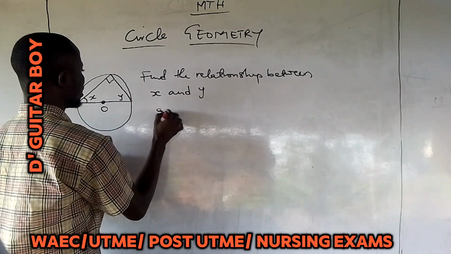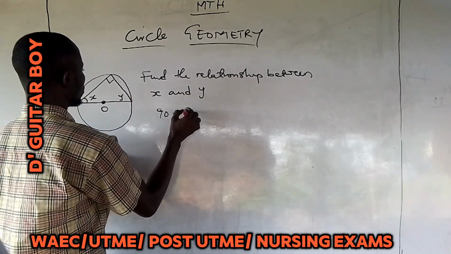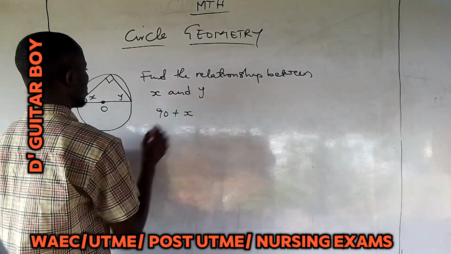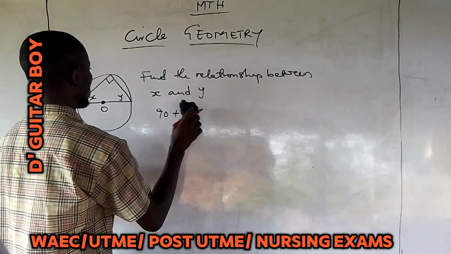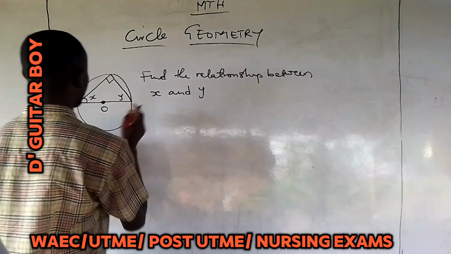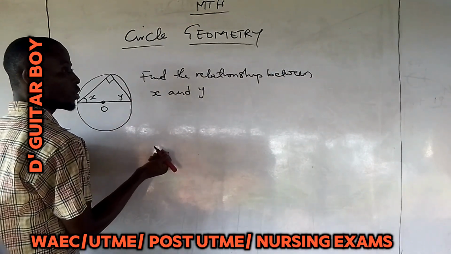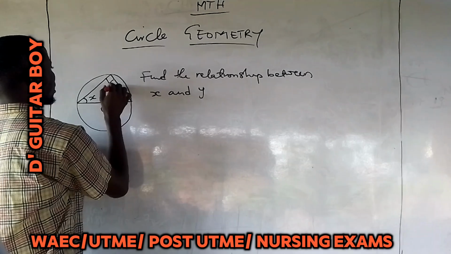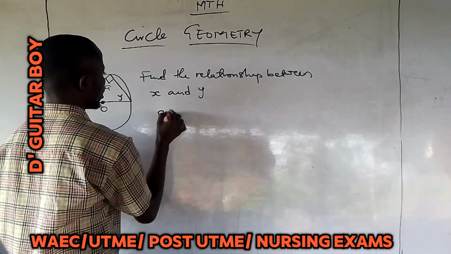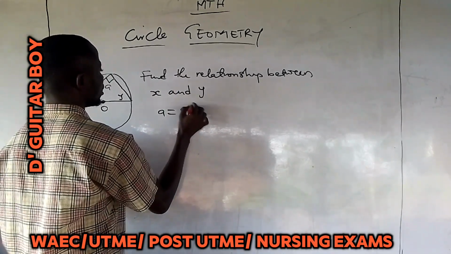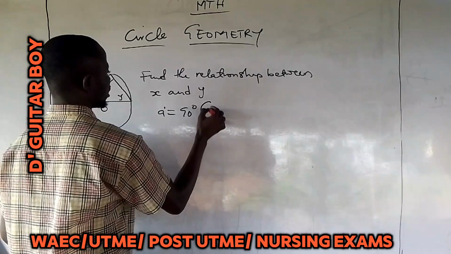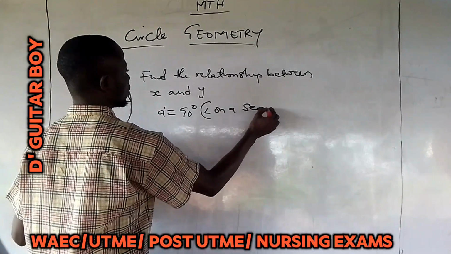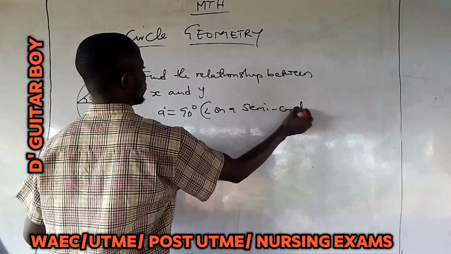Let's say this is A. You say A is equal to 90 degrees. You write angle on a semicircle.